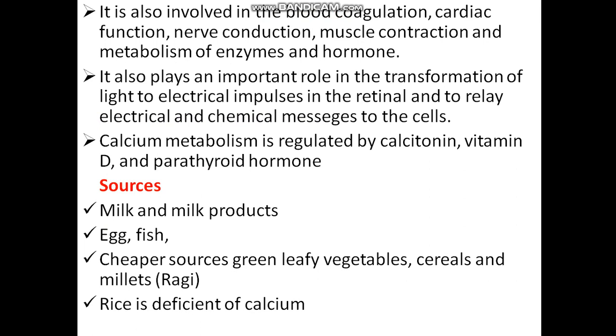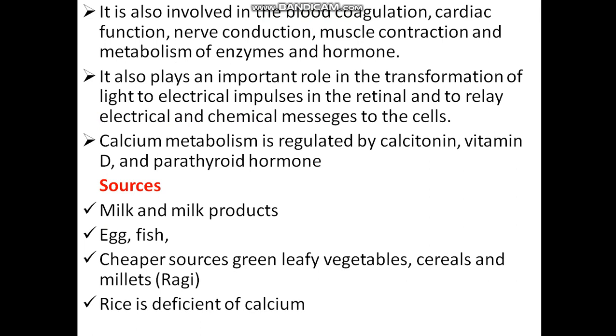Calcium metabolism is regulated by calcitonin, vitamin D and parathyroid hormone. Then what are the sources of calcium? Milk and milk products are rich sources, also egg, fish. Cheaper sources: green leafy vegetables, cereals and millets. Millets means ragi.